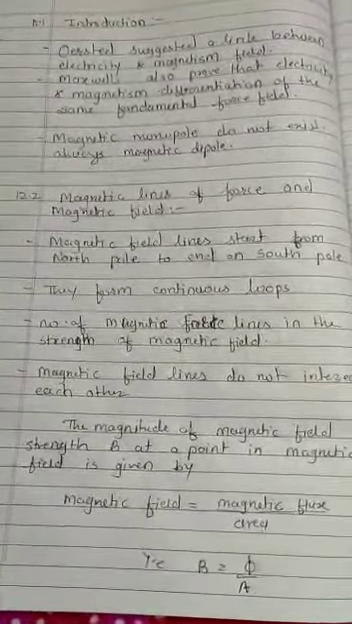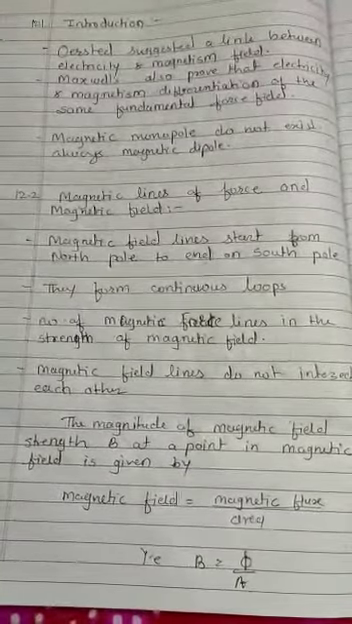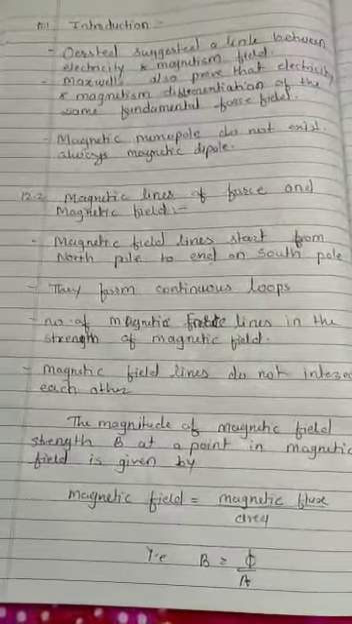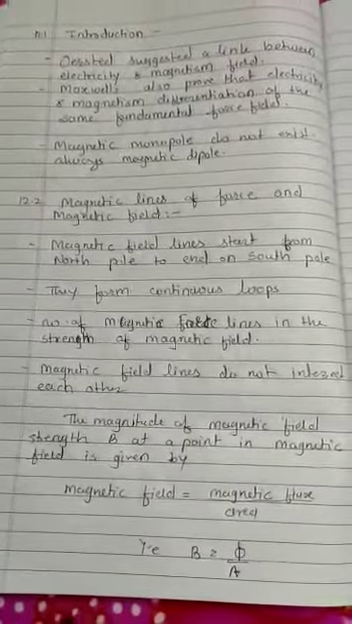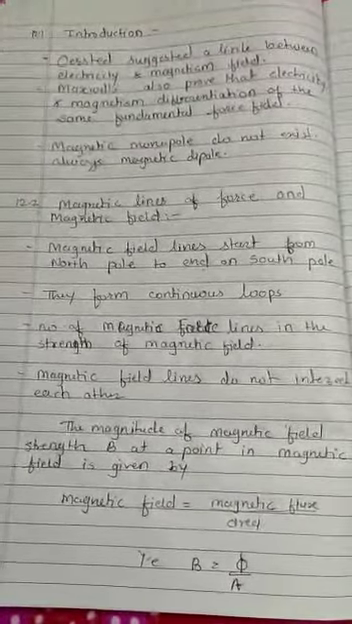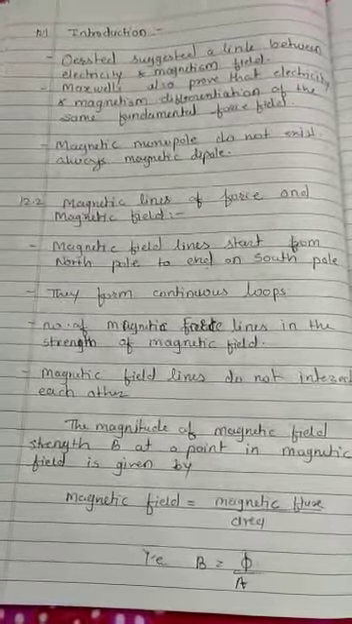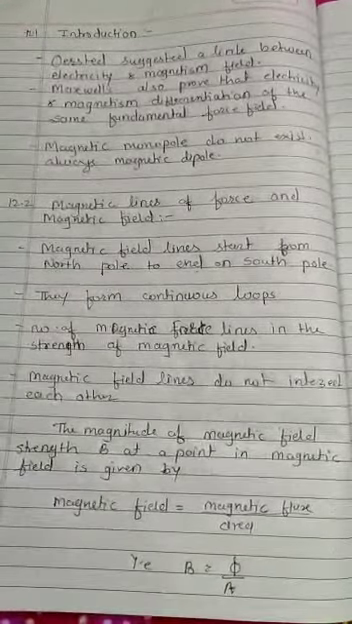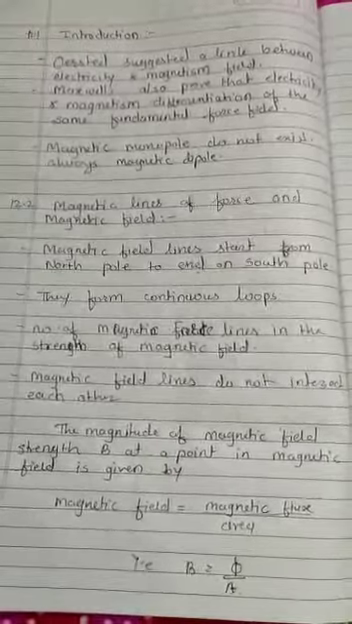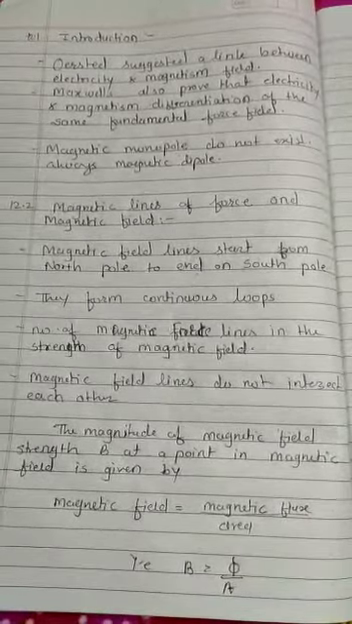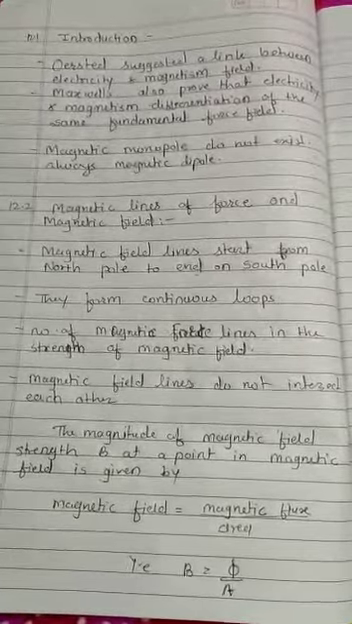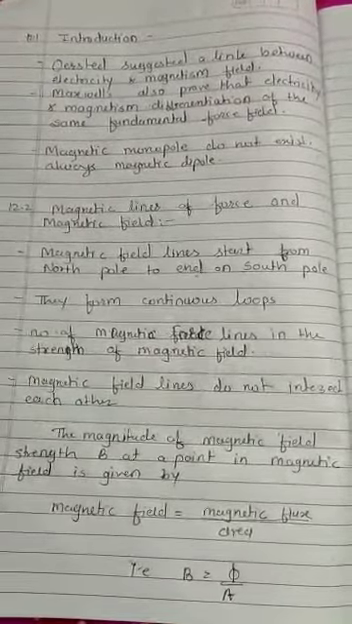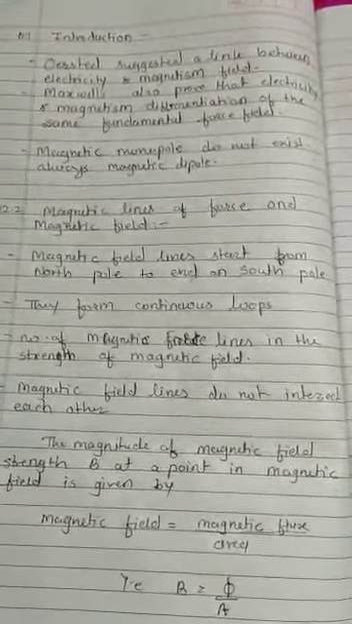Then the magnitude of the magnetic field strength B, the magnetic field at a point, is given by magnetic flux upon area. The number of lines of force is called the magnetic flux. The SI unit of magnetic flux is the Weber. So the strength of the magnetic field at a point is equal to magnetic flux upon area.